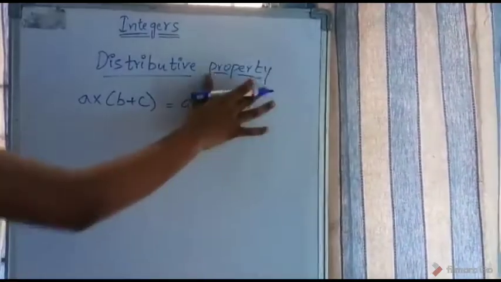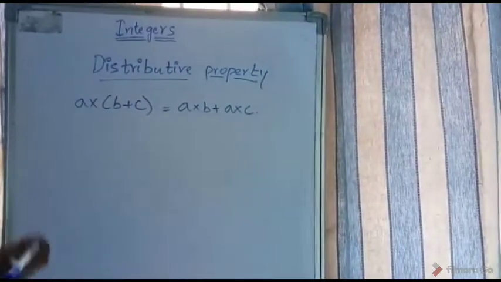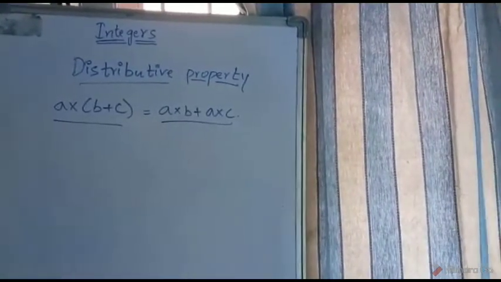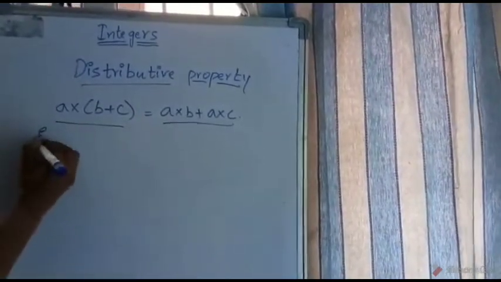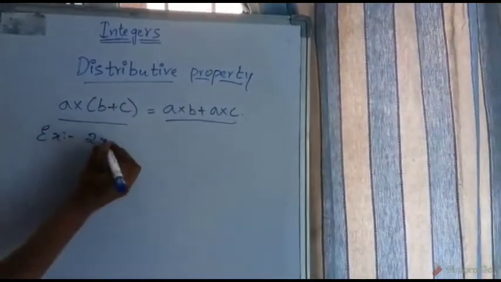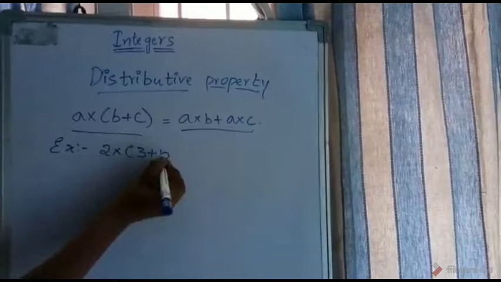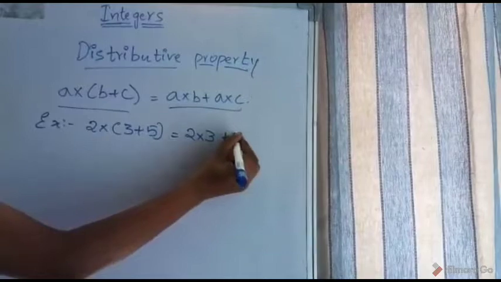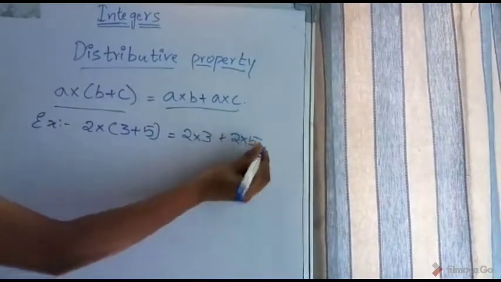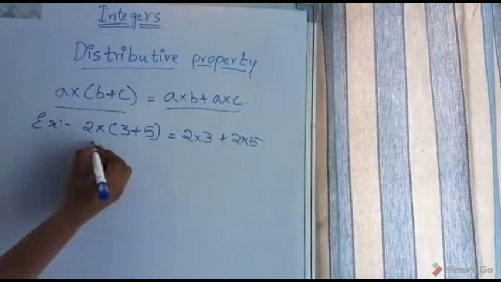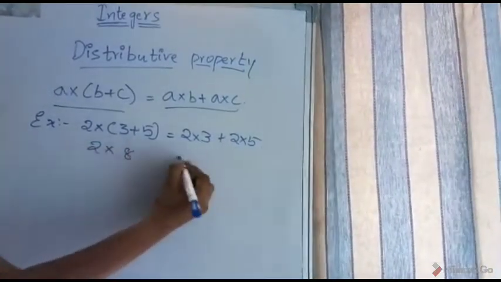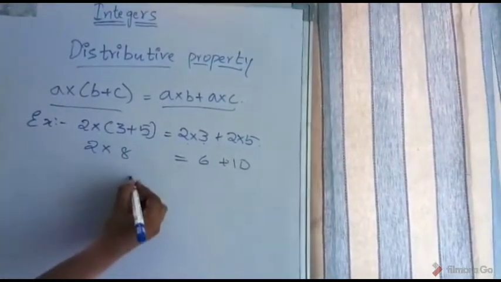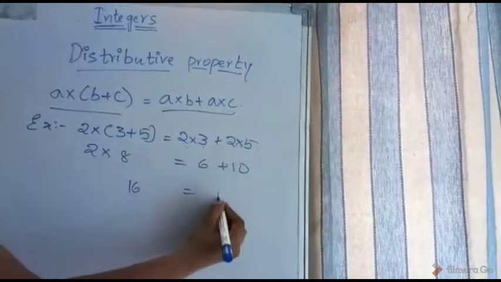Now we are dealing with the distributive property. So what is the formula of distributive property? A into (B plus C) equals A into B plus A into C. So let's take an example. 2 into (3 plus 5) equals 2 into 3 plus 2 into 5. So 2 into 8 equals 6 plus 10. 2 into 8 is 16. 10 plus 6 is 16.